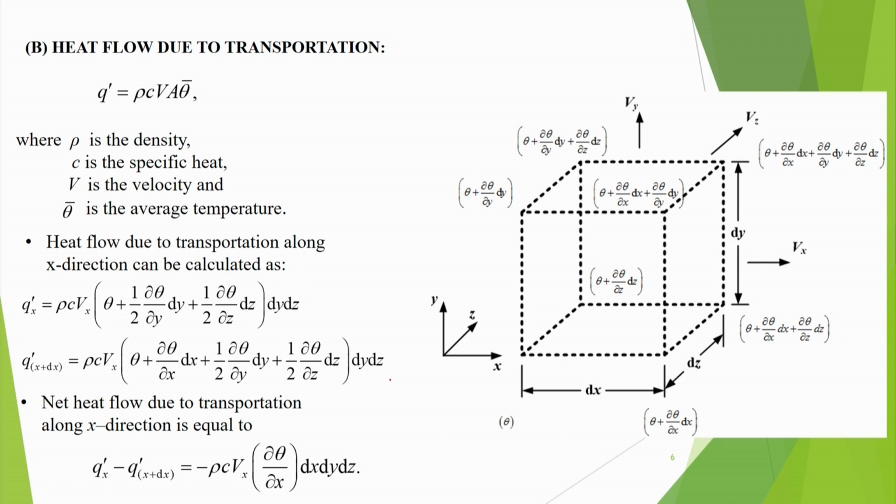So, net heat flow due to transportation along x direction is equal to this much q dash x, because this heat is entering and this heat is coming out. So, that means heat entering is rho C Vx and this much expression, and heat coming out is this. So, the net heat flow is minus rho C Vx del theta by del x dx dy dz, like that.